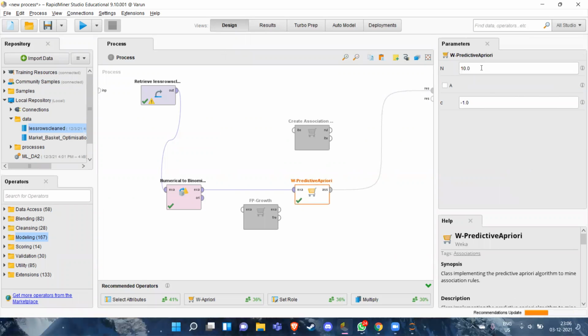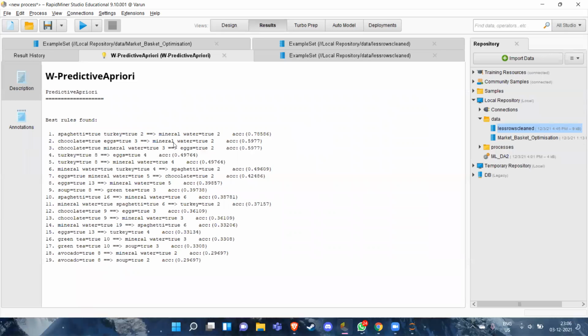We can change this to see the first 20 association rules. We hit enter and run, and now it has given 20 association rules. We can generate as many as we want, but as we go downward, the accuracy goes on decreasing. So to be in the optimal range, one should consider, according to accuracy, how much he wants to play with the results.